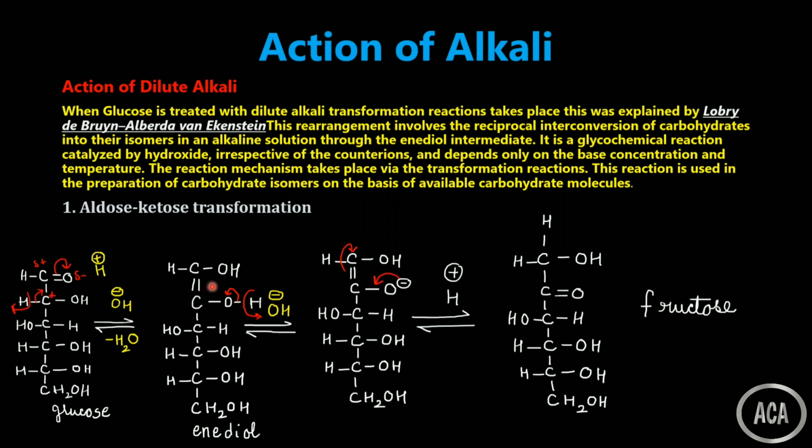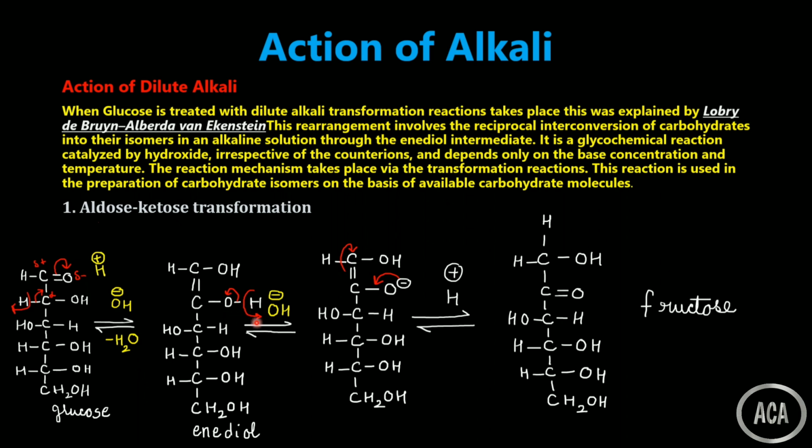That is, on the double bonded carbon atoms, two hydroxyl groups are present. Ene means a double bond, diol means two hydroxyl groups are present. This is an intermediate which is not very stable.